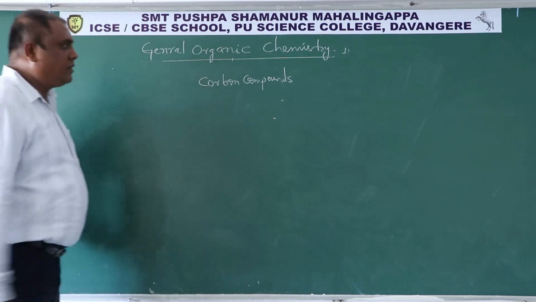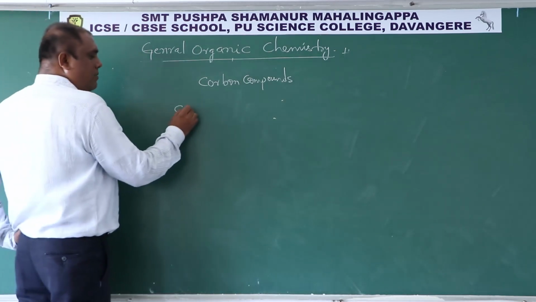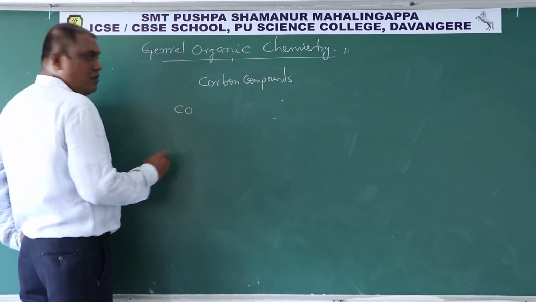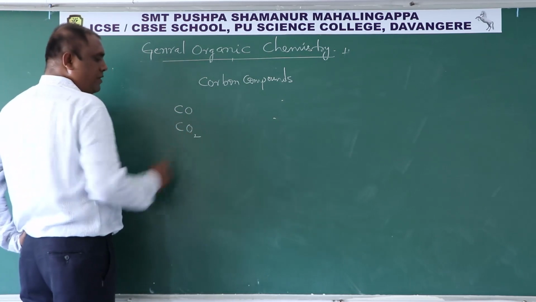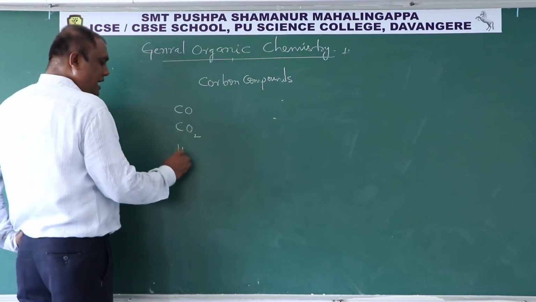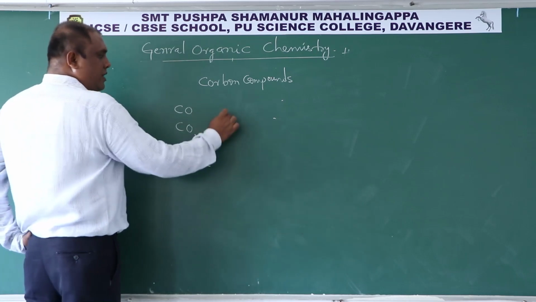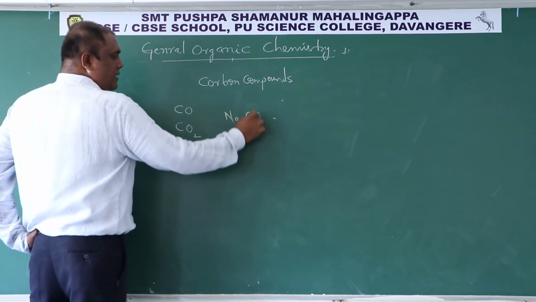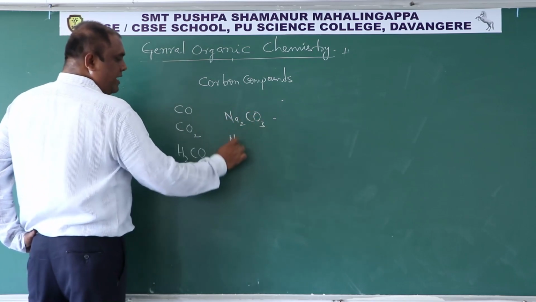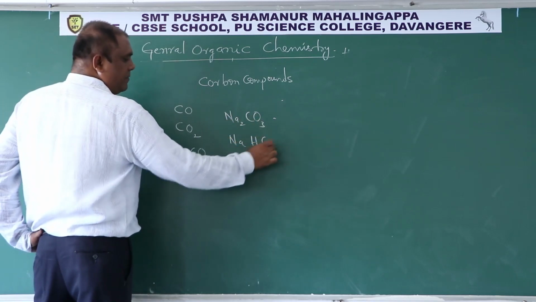But you see, we have carbon monoxide, we have carbon dioxide, we have carbonic acid H2CO3, we have sodium carbonate Na2CO3, we have sodium bicarbonate NaHCO3.